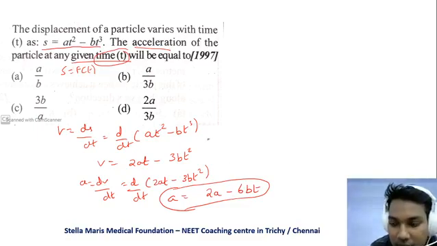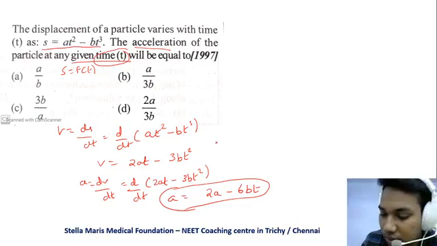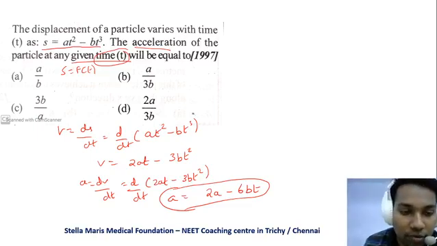But, oh, thank you Dinesh. Okay, Nitya. The thing is, we have found the equation of acceleration. They are asking the acceleration of the particle at any given time t, so t can be anything.